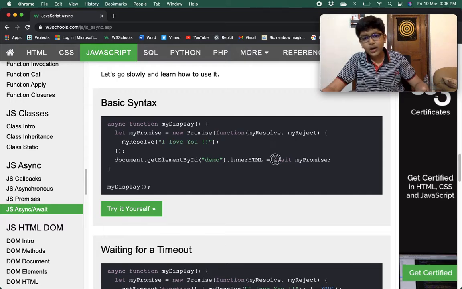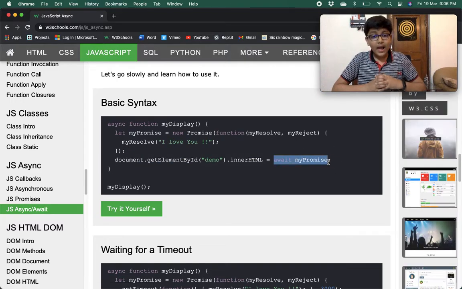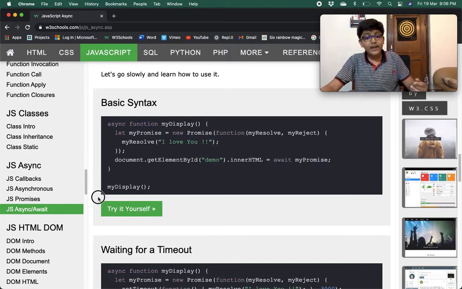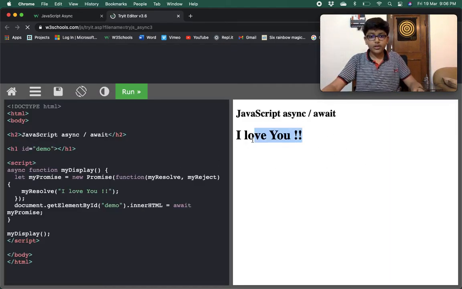So we are printing await my promise. In await my promise we will get the value whatever has been passed to my resolve or my reject. And we can do anything with the value. You can alert it, you can print it, you can do anything. Over here we are printing it, and when my display is called, I love you would be printed, because the value is I love you. So I love you would be directly printed.